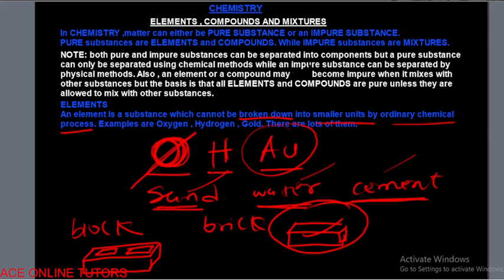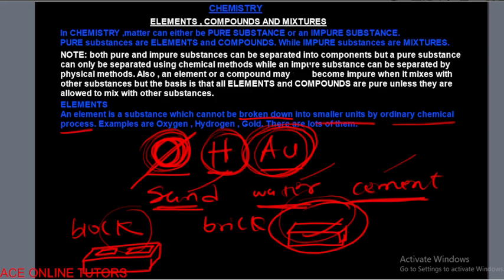But the amount of protons that oxygen has is different from the amount of protons that hydrogen has, which is also different from the amount of protons that gold has. So that is telling us that although they are composed of the same particles, they contain different amounts of these particles. Just like we have our block that contains less cement, and our brick that contains more cement.